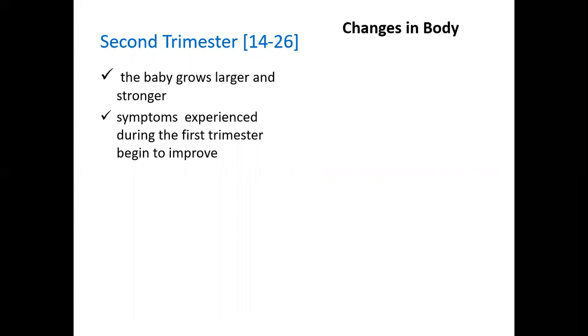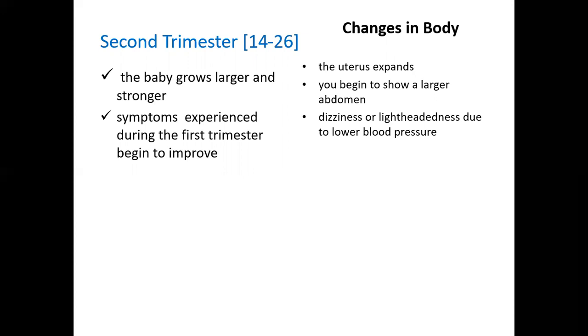What are the changes that occur in the body of the woman in this phase? First and foremost, as the baby is growing, the uterus tends to expand. You begin to show a larger abdomen. That means your belly tends to grow at a comparatively faster rate compared to what you observed in the first trimester. You may find dizziness or lightheadedness due to a drop in blood pressure. You may also at times feel the baby move. This may be towards the end of the second trimester. It is quite common, or it may also be seen in the third trimester.